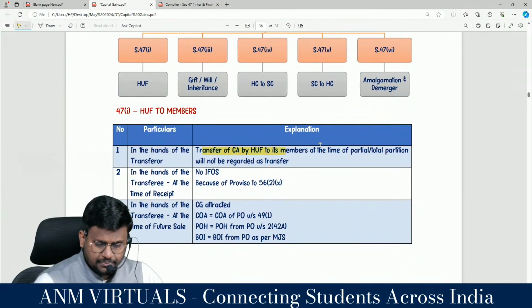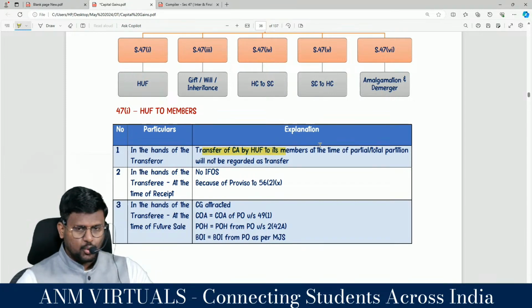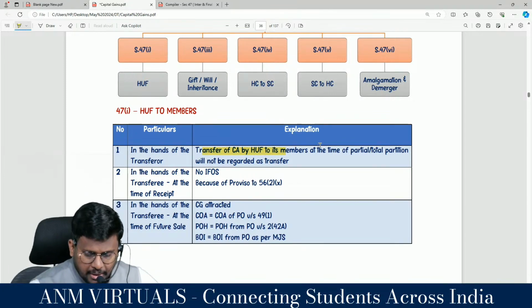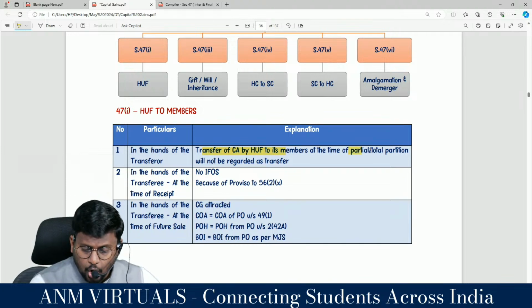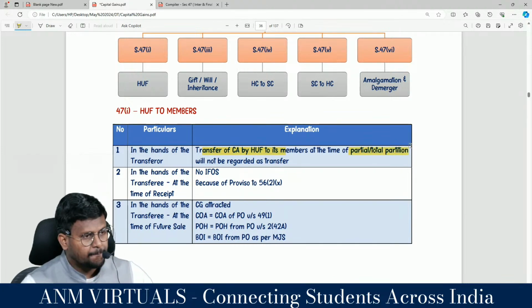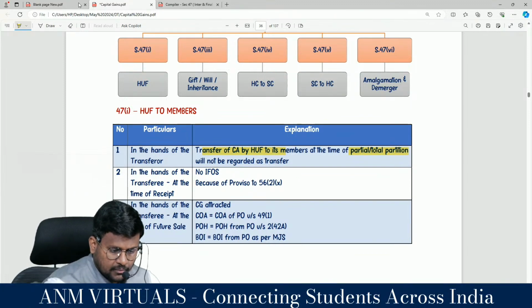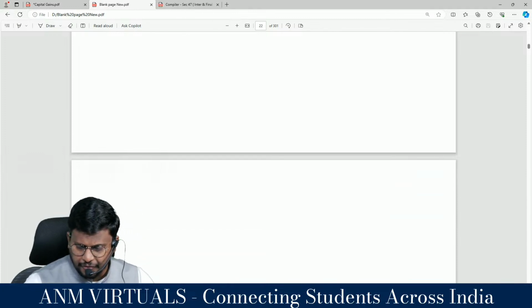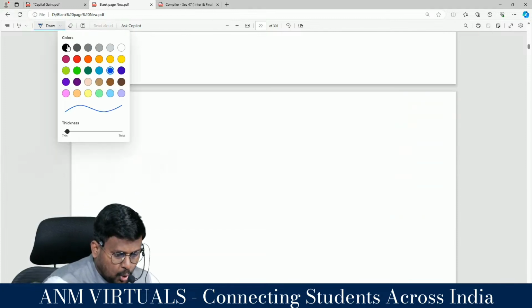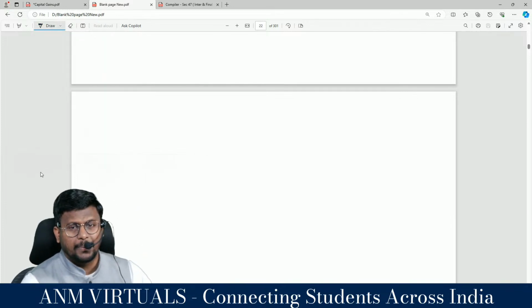47 clause 1, transfer of capital asset. Transfer of capital asset by an HUF to its members at the time of total or partial partition will not be regarded as transfer. For example, sir, there is an HUF and the HUF has gone through total or partial partition.